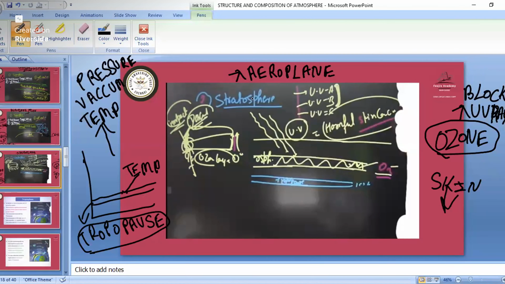Because of that only, as we go up into the mesosphere, again there we have changes. So we can fly our aeroplane in the stratosphere, but in the troposphere it is not possible because of the jet stream and the cumulonimbus clouds. To increase and maintain the speed of the aeroplane, we fly in the stratosphere part. And if it is a domestic flight, it will be flying in the tropopause part. Why?